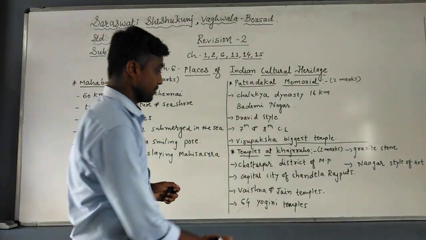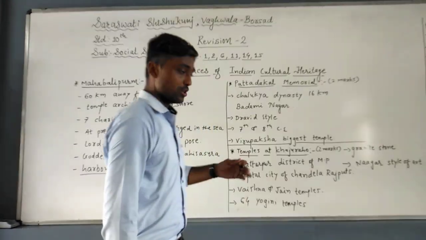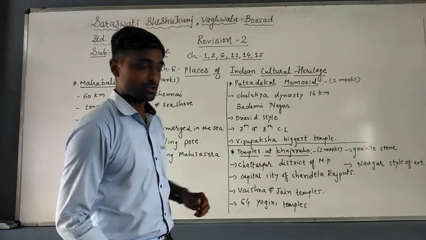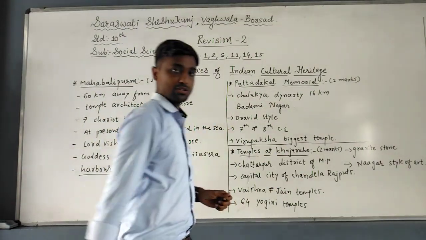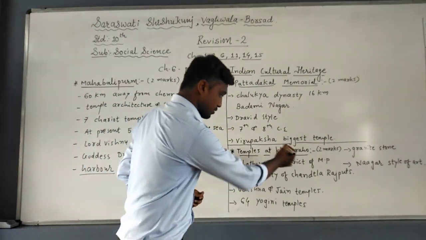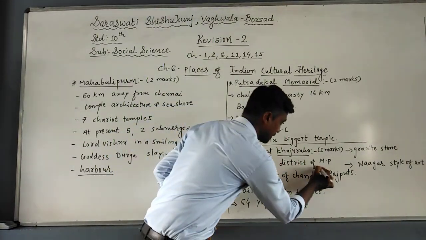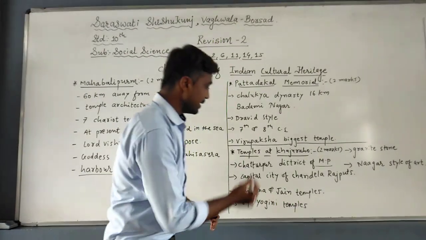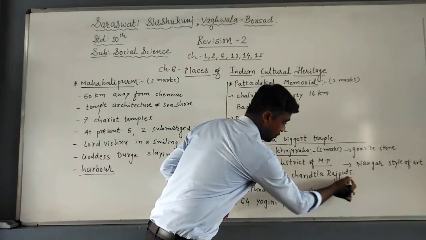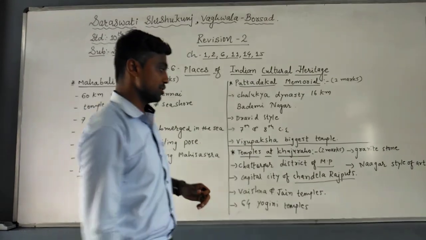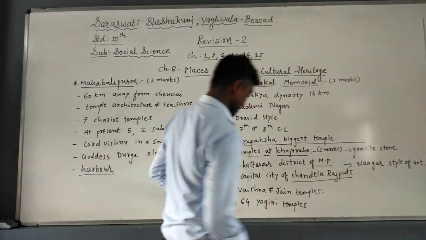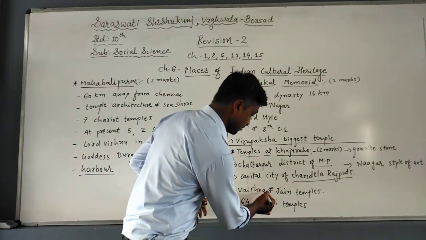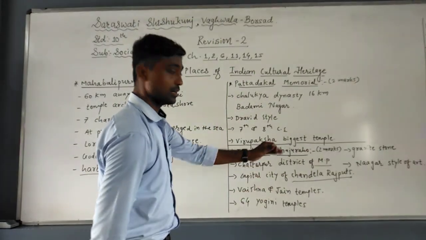Afterwards, temples at Khajuraho. It may also be asked for 2 marks, or generally 2 or 3 marks, because Khajuraho is an ancient city and also temples. It is located in the Chhatarpur district of Madhya Pradesh. MP means Madhya Pradesh, I have written it short. It is the capital city of the Chandela Rajputs of Bundelkhand. It is the main ancient city of the Chandela Rajputs of Bundelkhand. Here there were both Vaishnav as well as Jain temples located in Khajuraho.